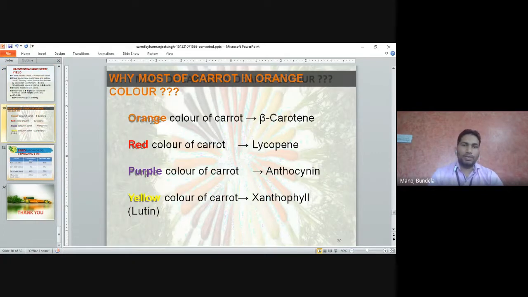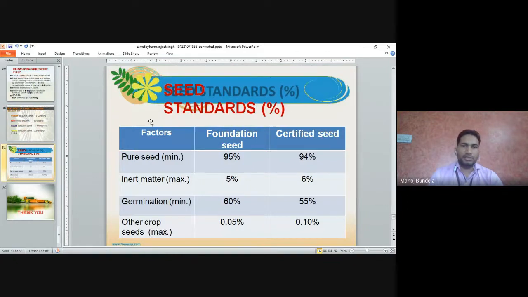Why is most of the carrot orange in color? The color of the carrot is decided by different genes. Orange color is due to beta carotene, red color is lycopene, purple color is anthocyanin, and yellow color is xanthophyll.